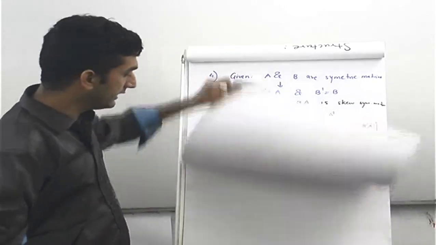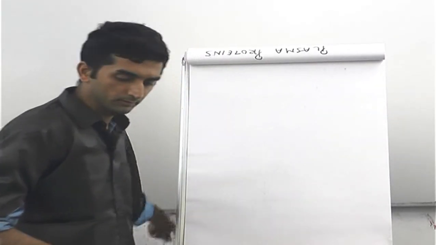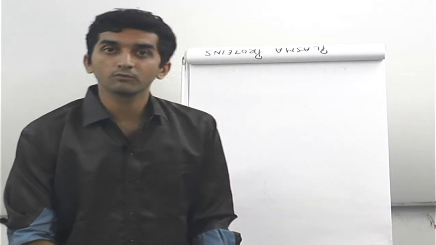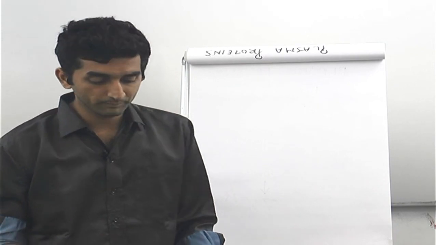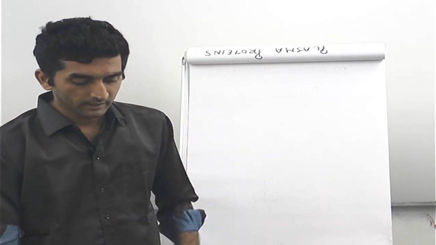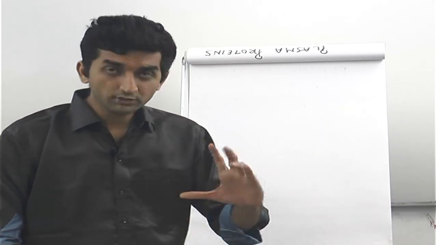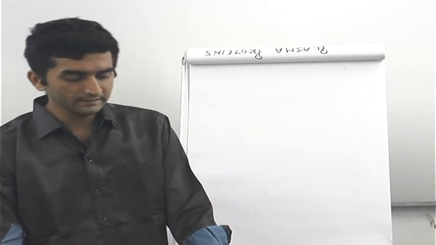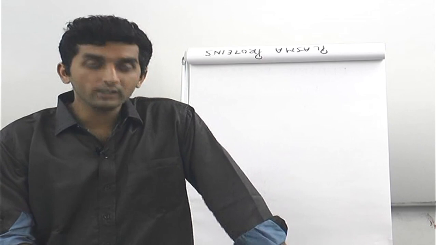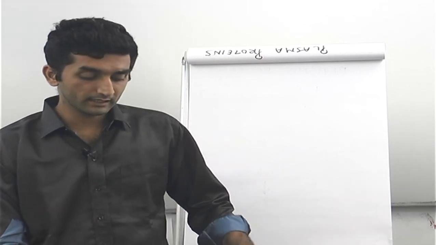So let's move ahead. After the fifth problem, there are a few problems which involve multiplication of matrices and finding out transposes as well. So I'll just go through them, not solve them entirely. In the sixth problem, you are given A and you have to find A transpose.